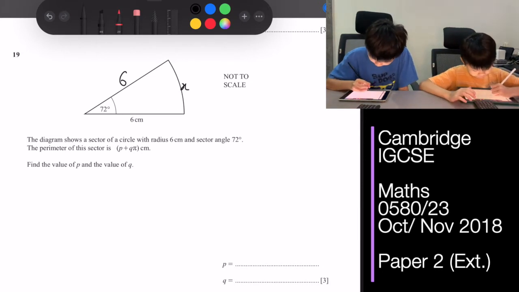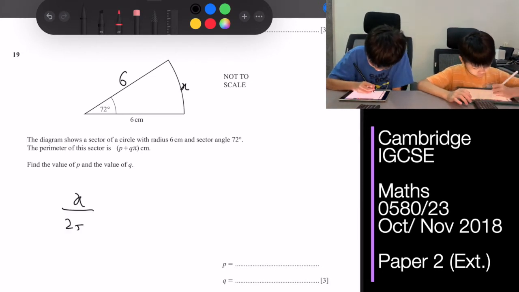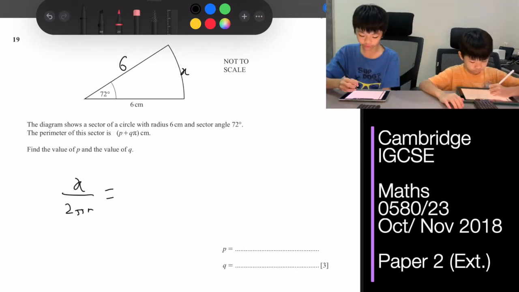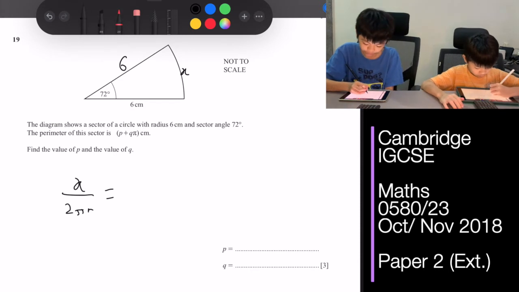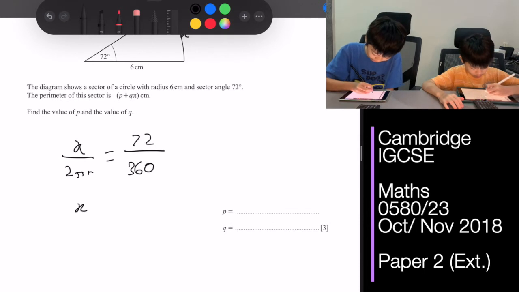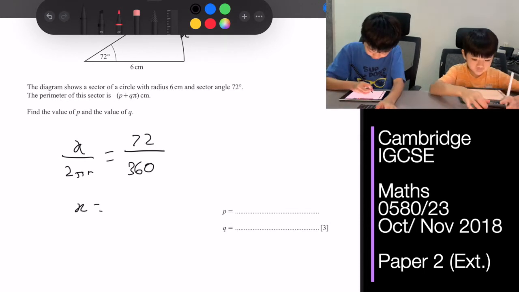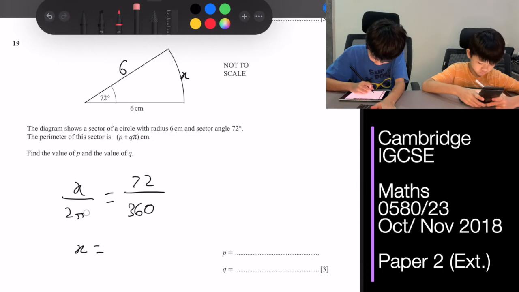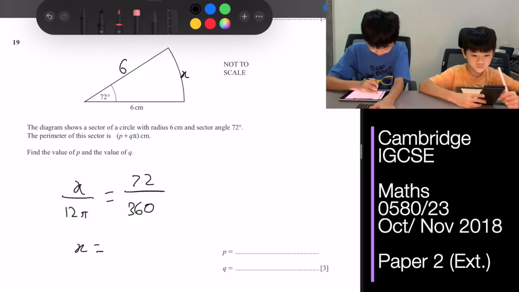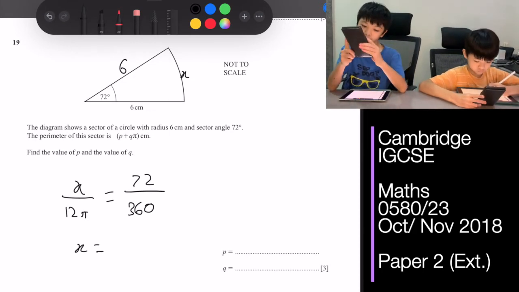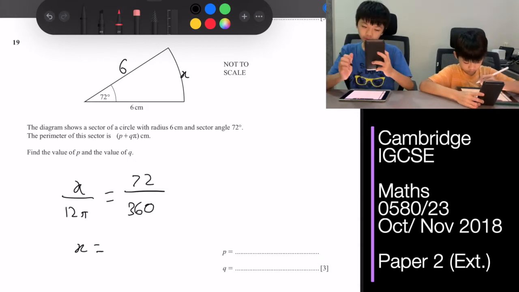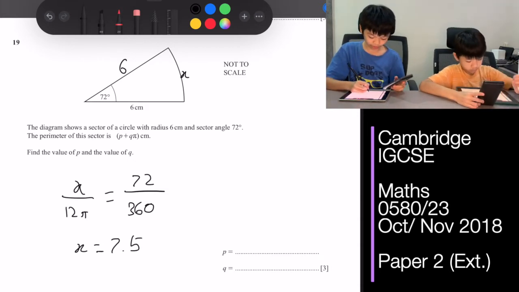So label it x. x over 2 pi r, which is the circumference of the whole circle, is equivalent to 72 over 360. r is the radius, by the way, so it's actually 12 pi. Then x is 12 pi multiplied by 72 over 360, which is 7.54.